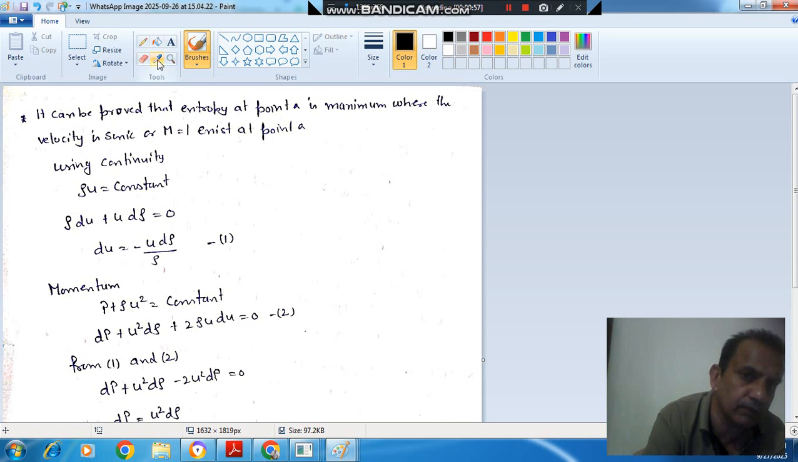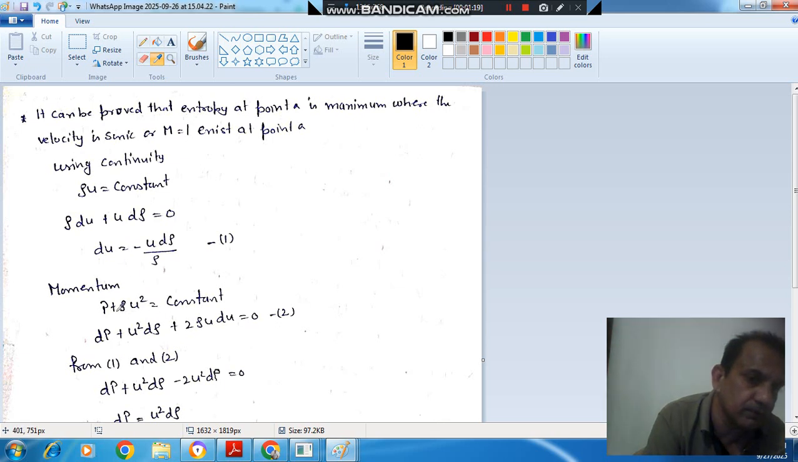So here first of all we consider the continuity equation, then we will have rho u is equal to constant. If we differentiate it, using the multiplication rule, it will be rho du plus u d rho, and differentiation of constant is 0. So it will be du is equal to minus u d rho by rho.